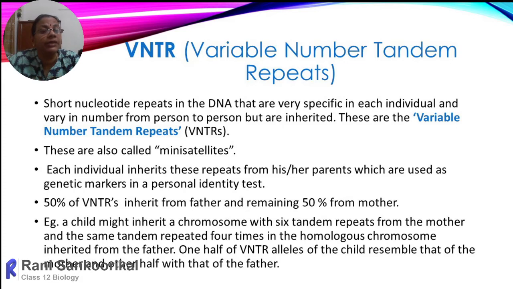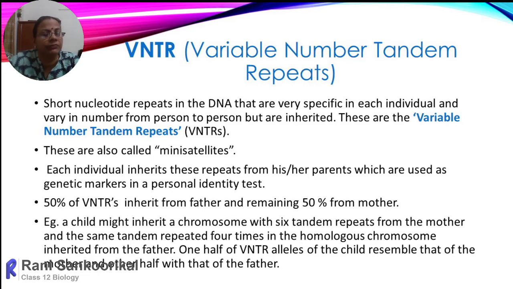And these come under the category of minisatellite because the length is from 12 to 16 base pairs. Each individual inherits these repeats from his parents, which are used as genetic markers in a personal identity test. 50% of the VNTR we inherit from our father and 50% from our mother.